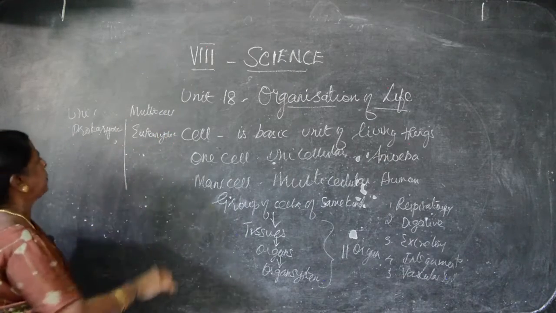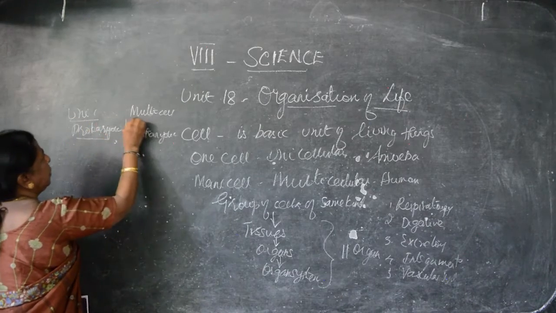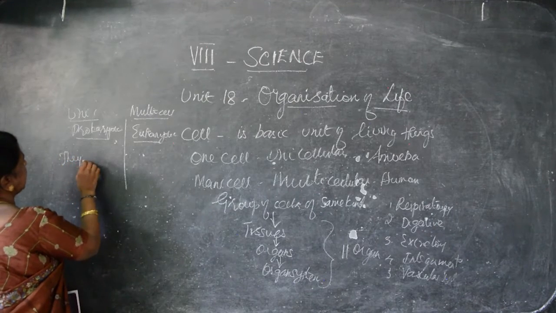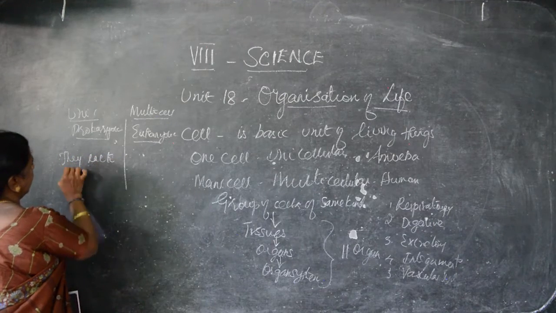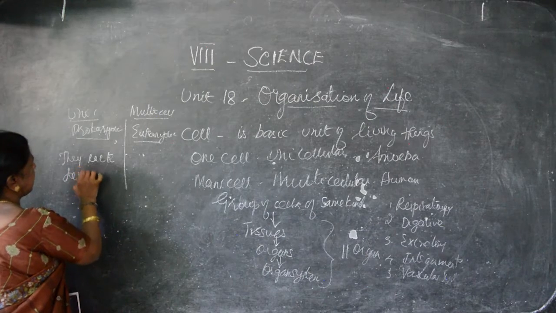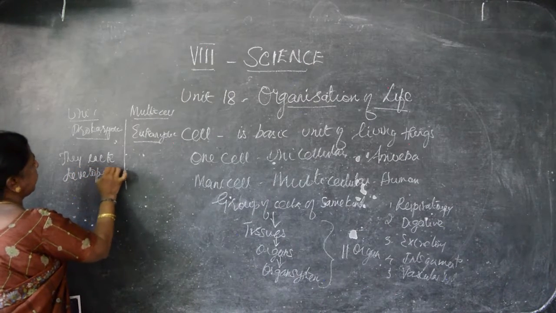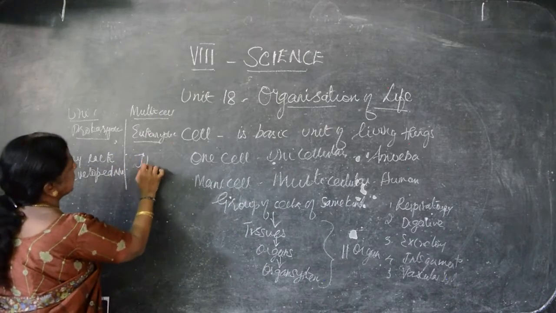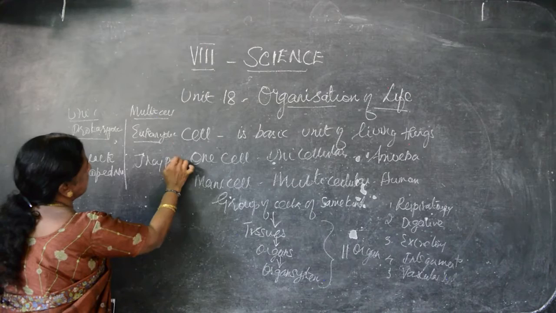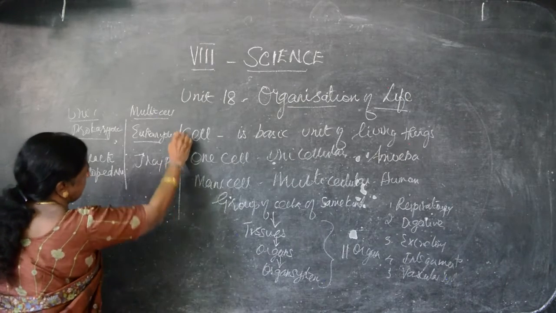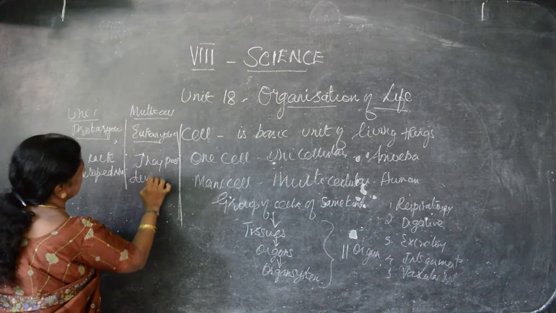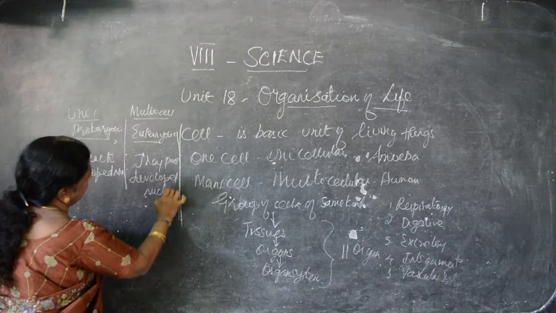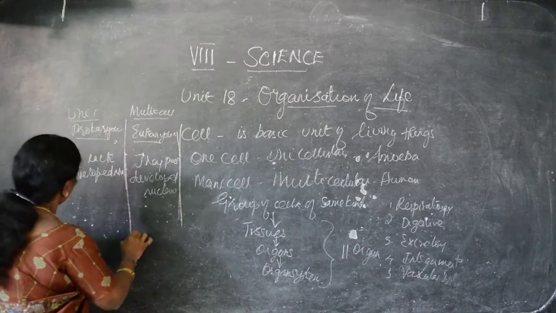What's the difference between both? Prokaryotes don't have a well-developed nucleus. They lack a developed nucleus. Here, eukaryotes possess a developed nucleus. Okay, first point.